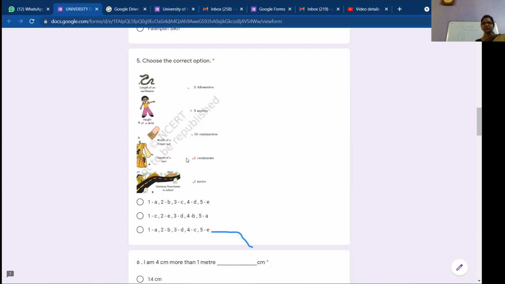Options are given. First circle, second circle and third circle. Which one is right? Joseph? Yes, ma'am. Which one is the right circle? First, second, third. There are 3 circles given. First, 1A, 2B, 3C, 4D. 2 circle, ma'am. Yes, this one is the right option, right? Okay, good. So next.